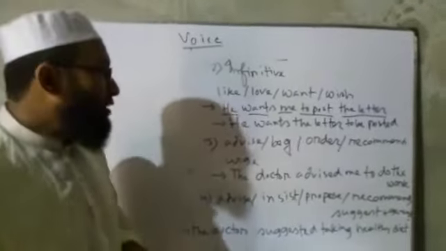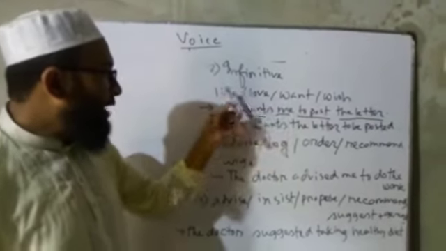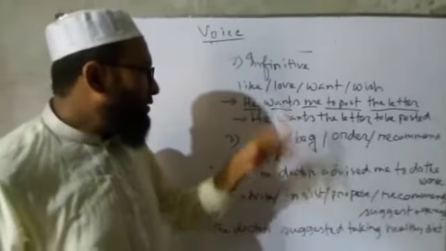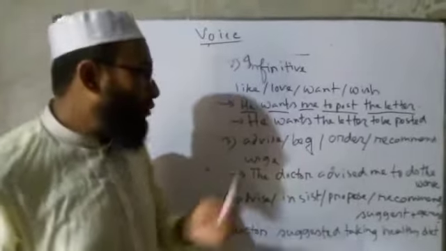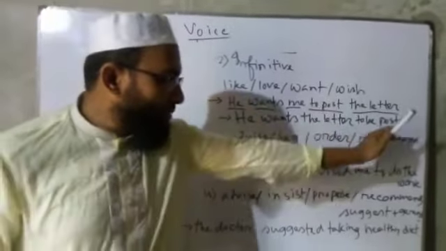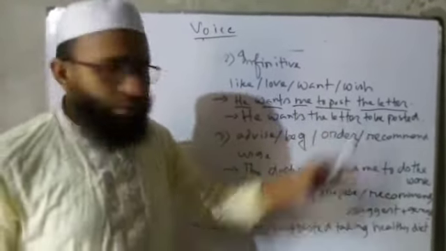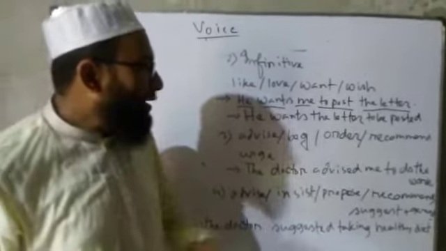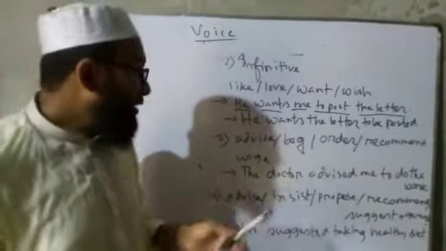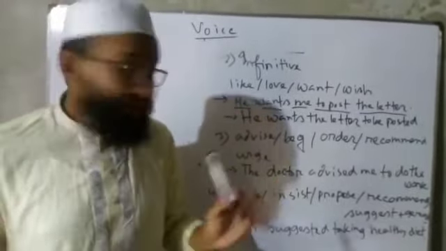Got the point? So if there is any one word from this group like love, want, wish, we have to change it in this way. To plus verb will be at the last of the sentence, and there will be be after to, and the verb will be in past participle, and the later part will come before to. He wants the letter to be posted. Got the point? Finished.